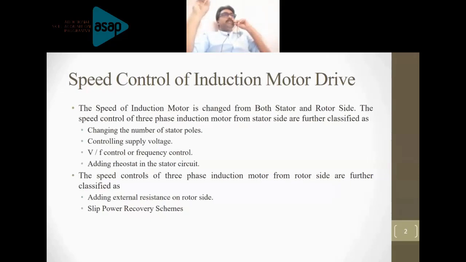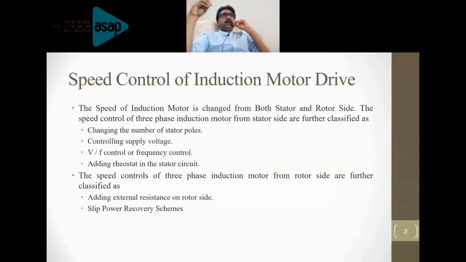Basically, the fourth module of the subject electric drives is covering induction motor drives and mainly the speed control of induction motors. The different methods for the speed control of the induction motor are discussed in all aspects.